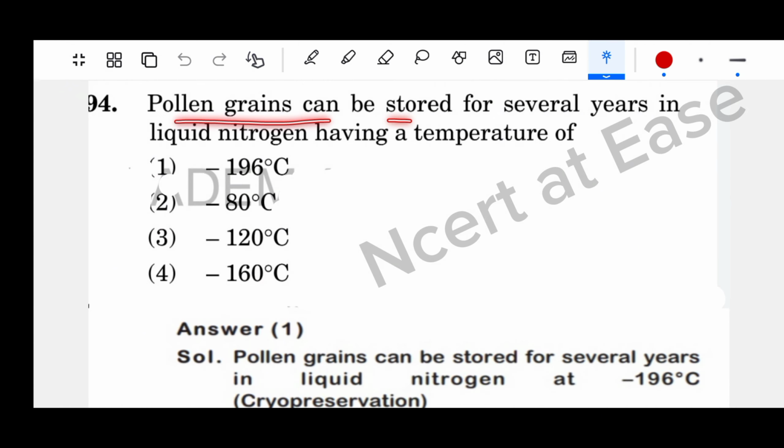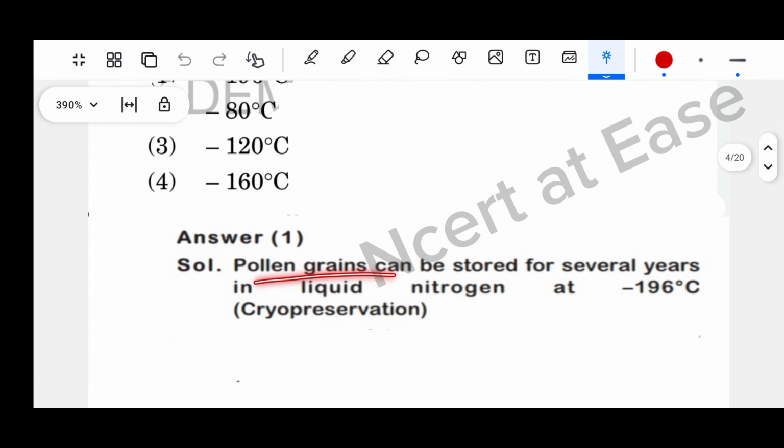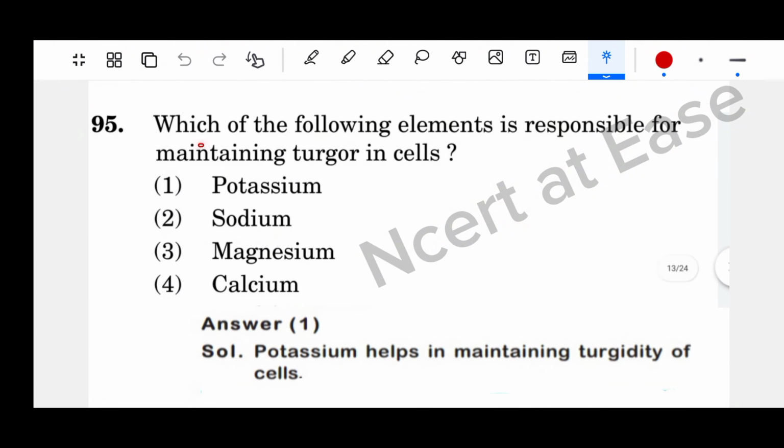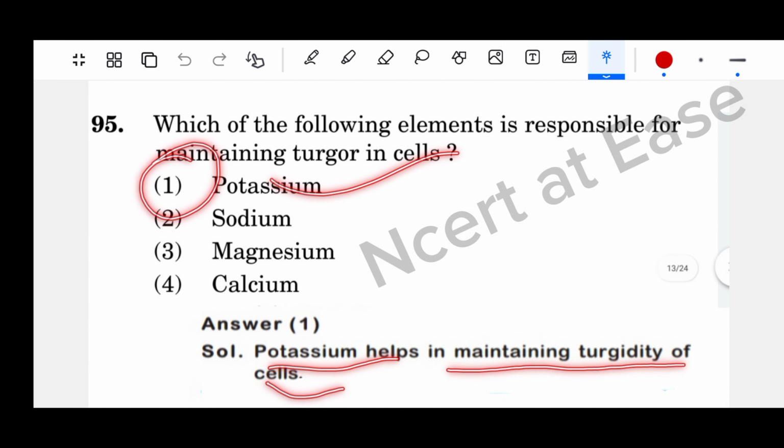Pollen grains can be stored for several years in liquid nitrogen at -196 degrees Celsius. Which of the following elements is responsible for maintaining turgor in cells? Potassium, sodium, magnesium, calcium. Potassium helps in maintaining turgidity of cells. Option 1, potassium, is the right answer.